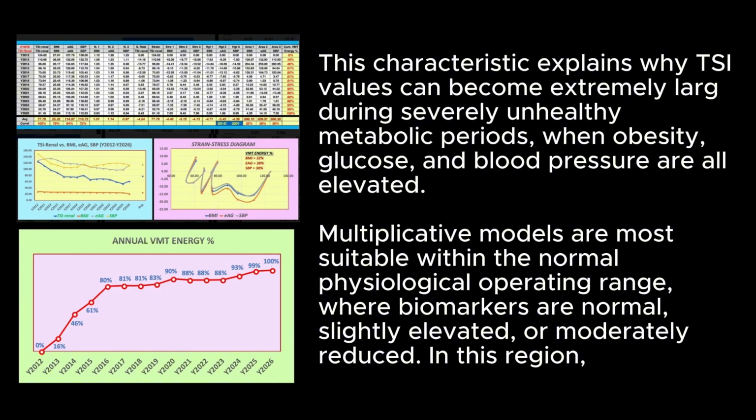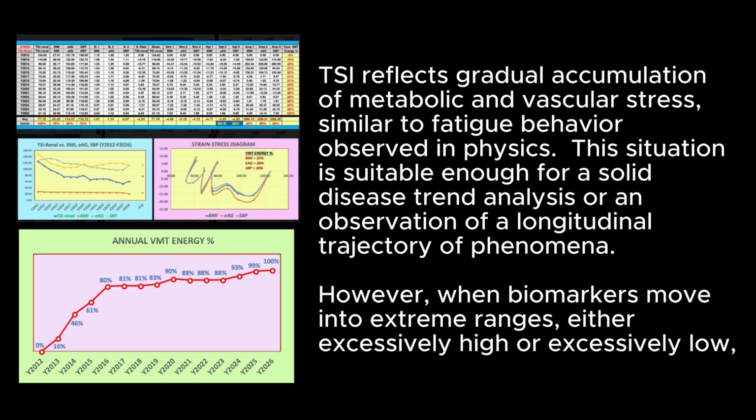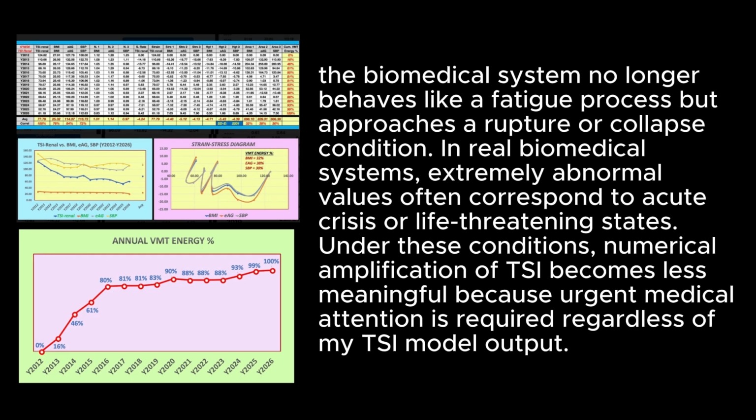Multiplicative models are most suitable within the normal physiological operating range, where biomarkers are normal, slightly elevated, or moderately reduced. In this region, TSI reflects gradual accumulation of metabolic and vascular stress, similar to fatigue behavior observed in physics. This situation is suitable for a solid disease trend analysis or an observation of the longitudinal trajectory of phenomena. However, when biomarkers move into extreme ranges, either excessively high or excessively low, the biomedical system no longer behaves like a fatigue process but approaches a rupture or collapse condition.